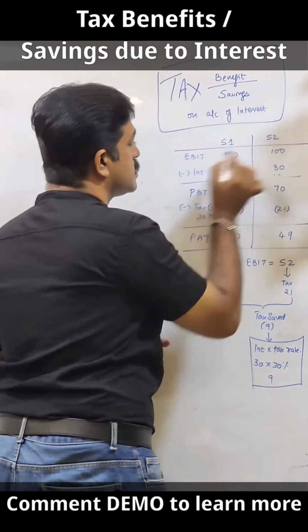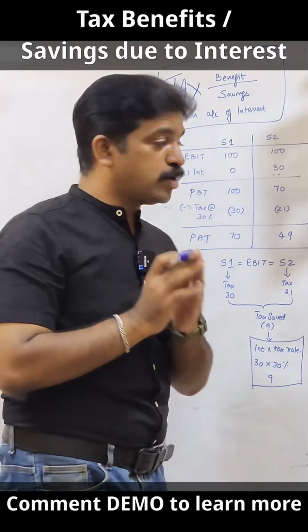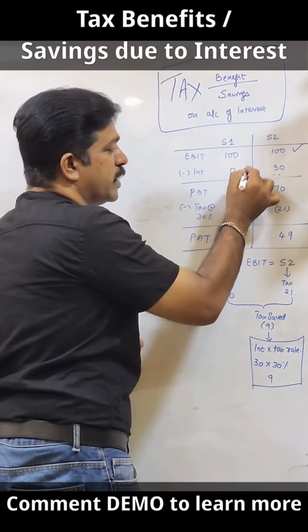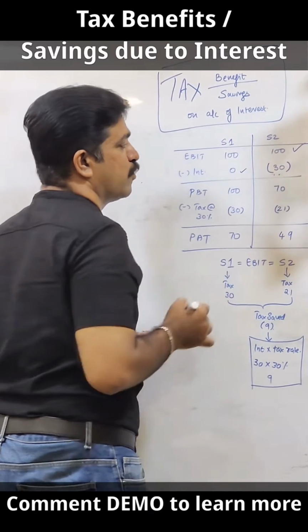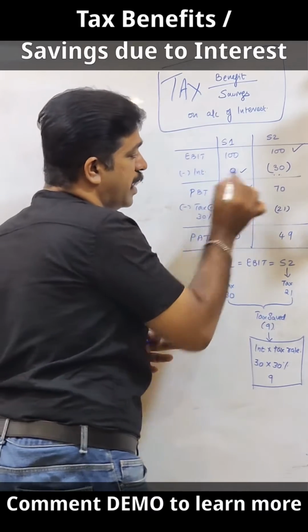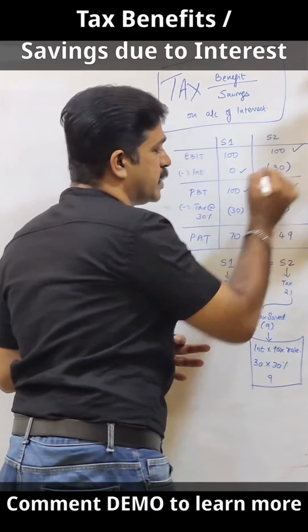In both the scenarios, the earnings before interest and taxes are one and the same, which is 100 million. In scenario 1, there is no interest. In scenario 2, there is an interest of 30 million. It means the profit in scenario 1 is 100, the same, whereas in scenario 2, it is 70 million.